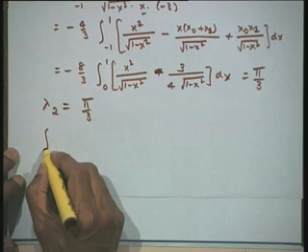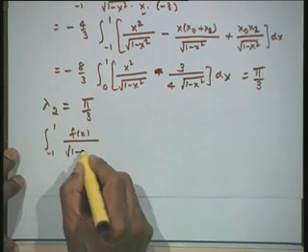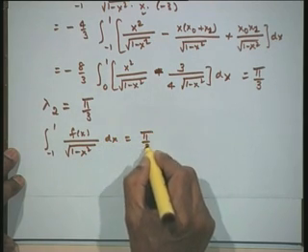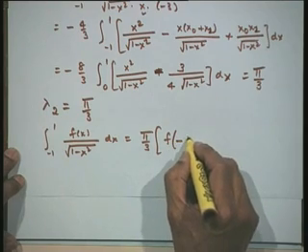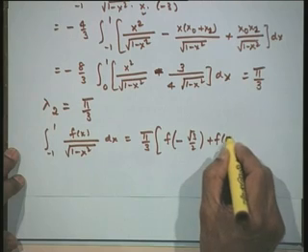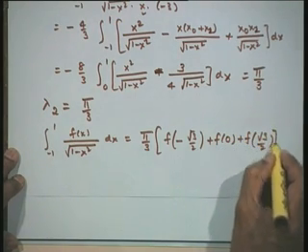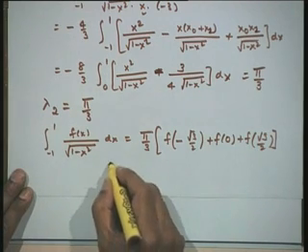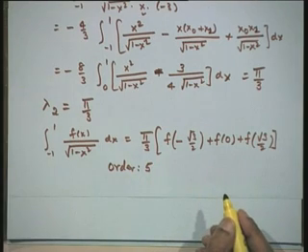Therefore, we will have the 3 point formula as the integral of f(x) upon under root 1 minus x square dx is pi divided by 3 times f of minus root 3 by 2 plus f of 0 plus f of root 3 by 2, and the order of this formula is 5.